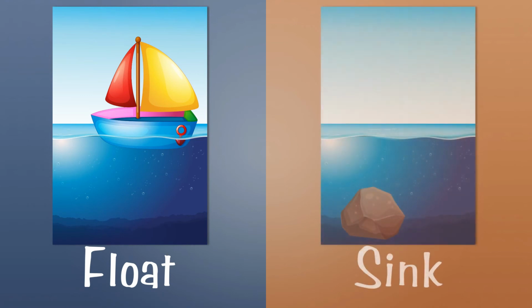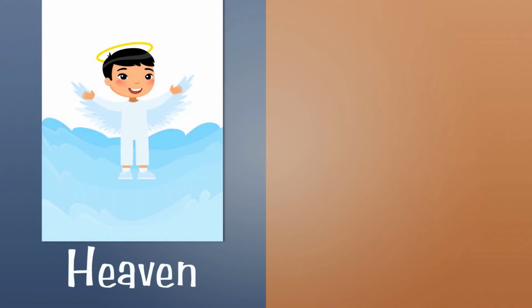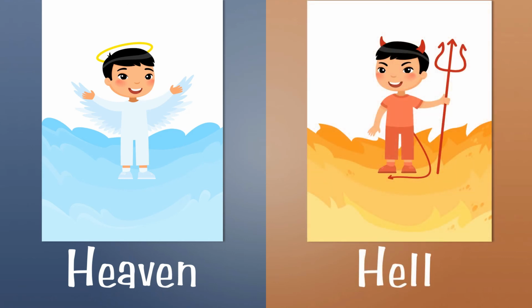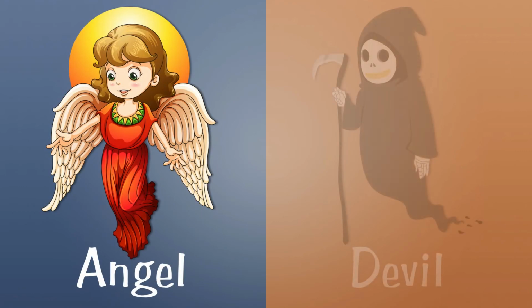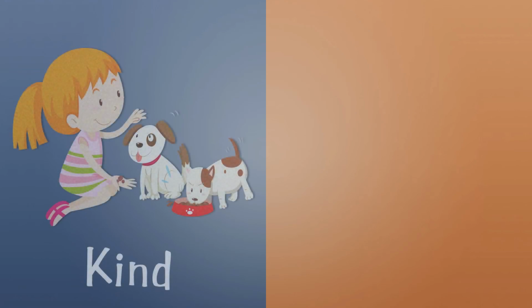Float. The opposite word of float is sink. Heaven. The opposite word of heaven is hell. Angel. The opposite word of angel is devil. Kind. The opposite word of kind is cruel.